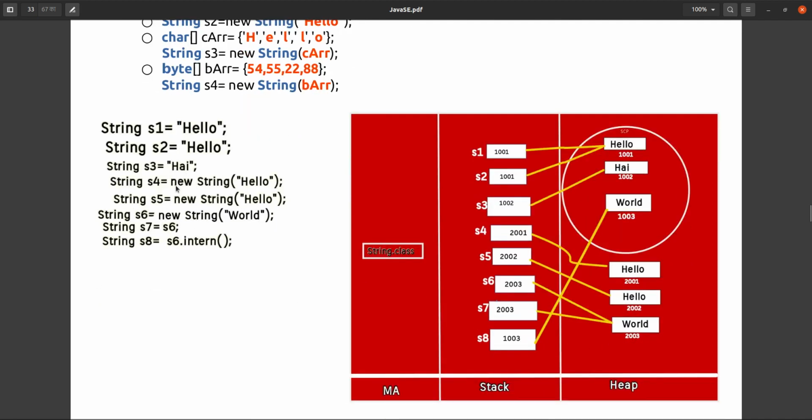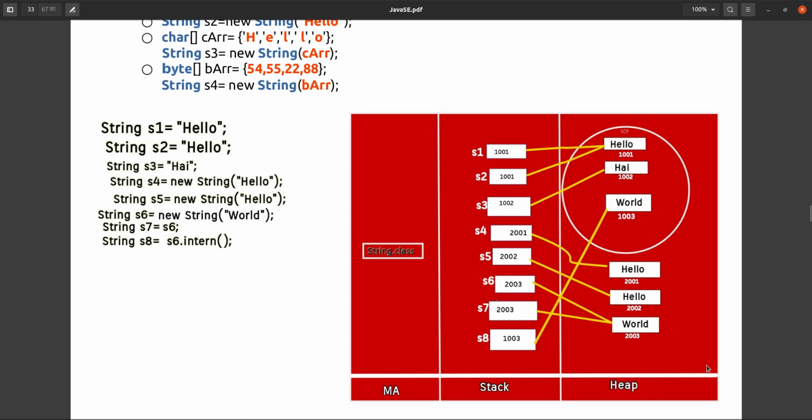S4, we are using new here. This is eligible for garbage collection. String variables s4 and s5 are eligible for garbage collection because they are created outside the string constant pool. This circle is only the string constant pool. Inside the heap, your JVM will allocate some area.